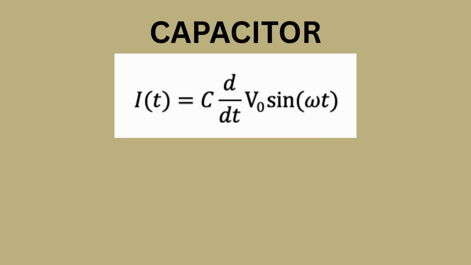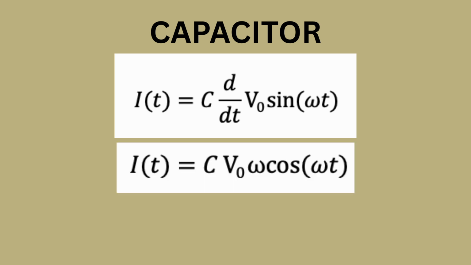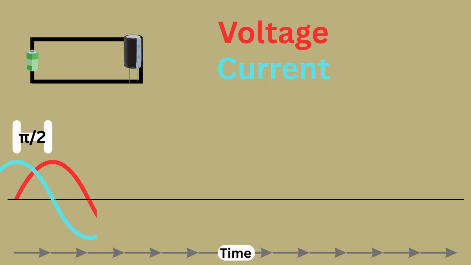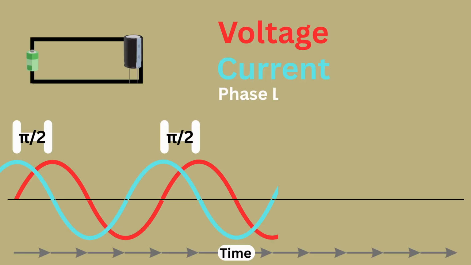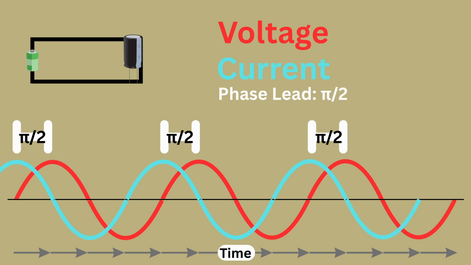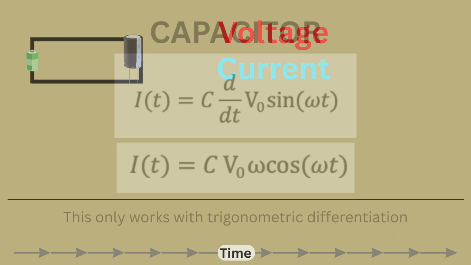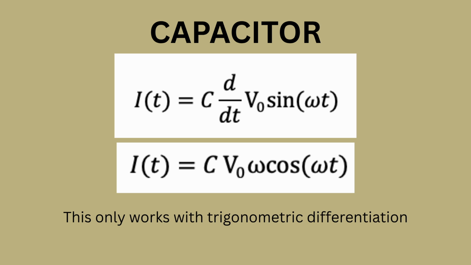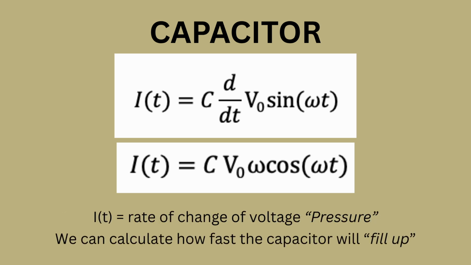When using alternating current, we already know its voltage involves sine, therefore its derivative involving cosine multiplied by the capacitance is the current flowing into the capacitor. Consequently, current reaches its peak value a quarter of a period faster than the voltage, hence its phase lead. Trigonometric derivatives provide precise values for current at any time, and by this definition, current indicates the rate of change of voltage.